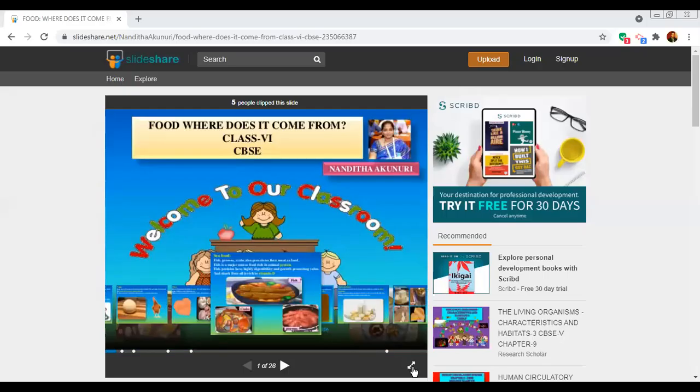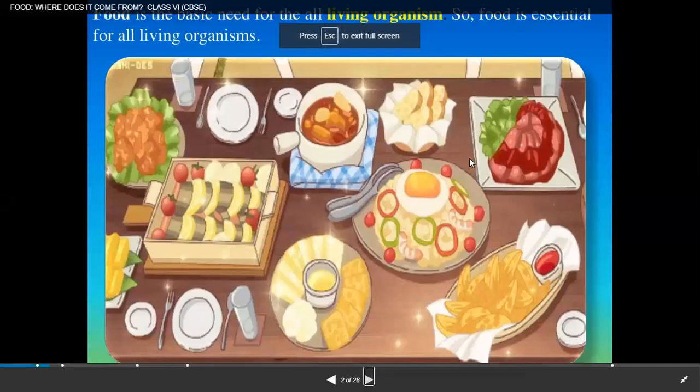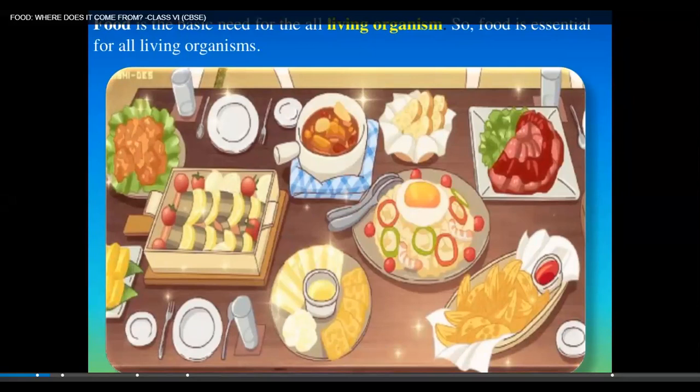So now I am going to recapitulate chapter number 1, that is, food, where does it come from, right? Let's see now. So this is a different kind of food you can see on the screen. So food is an essential part of our daily life.